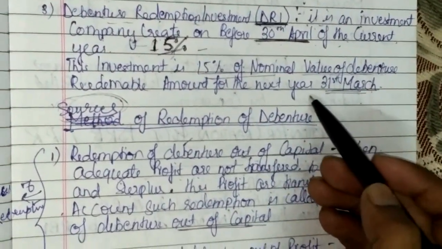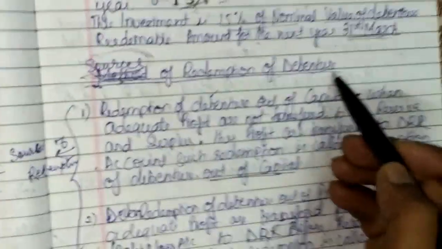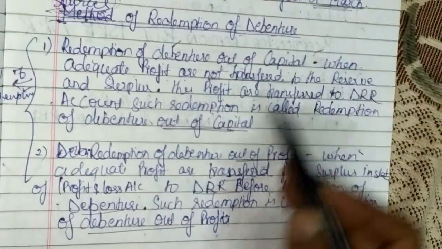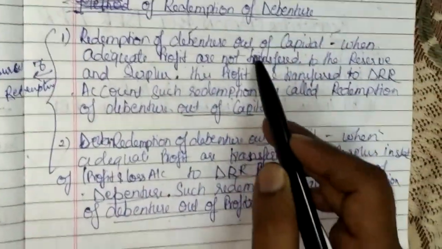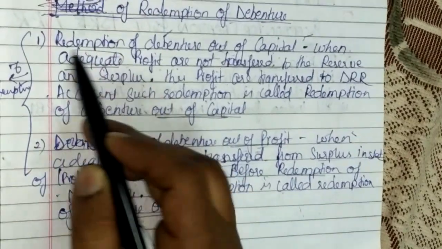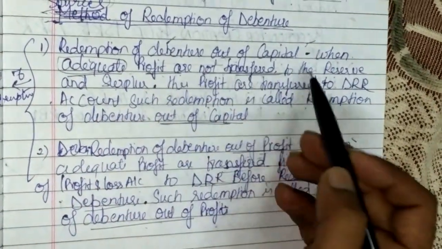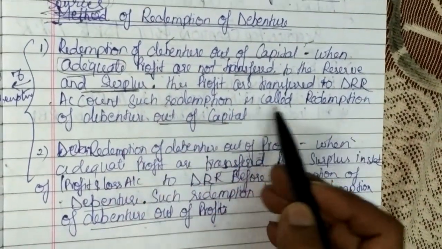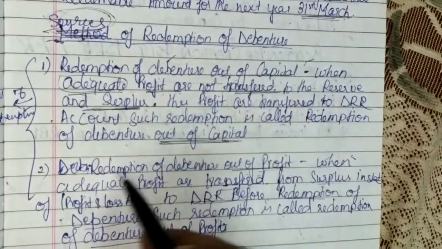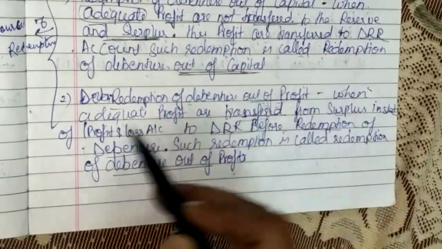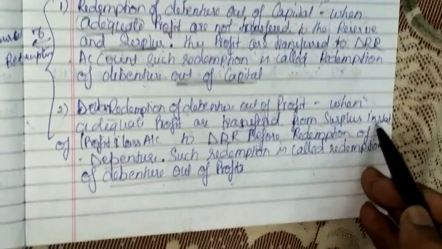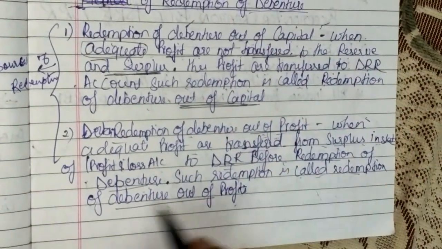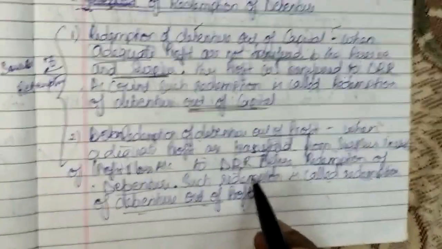Next is sources of redemption of debenture. The redemption of debenture may be out of capital or out of profit. When adequate profit is not transferred to the reserve and surplus, then profit is transferred to the DRR account. Such redemption is called redemption out of capital. When adequate profit is transferred to the surplus, that is the statement of profit and loss account, and to DRR before the redemption of debenture, such redemption is called redemption out of profit.